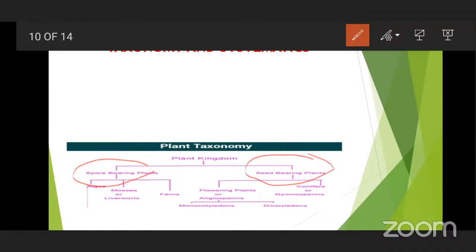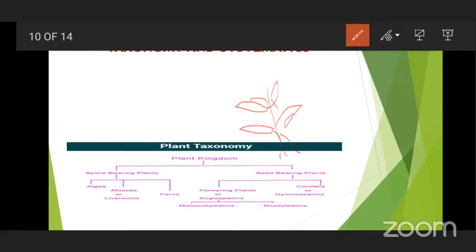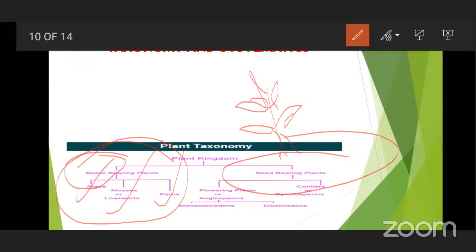Further, in the spore bearing we have thallus like algae. Thallus means a mass of cells. Afterwards we have the bryophytes and pteridophytes, the mosses and the ferns. The mosses and the ferns are somewhat better; they have a root system and a shoot system. So they have a plant body structure and also reproduce by formation of spores only. So the spore bearing are categorized into algae, bryophytes and pteridophytes. Next, in the seed bearing, we see the flowering plants and conifers.